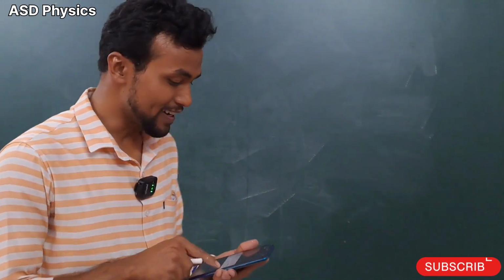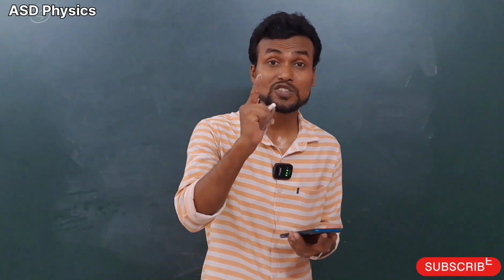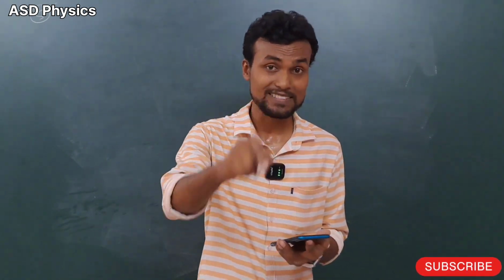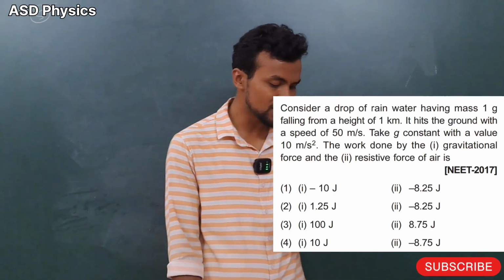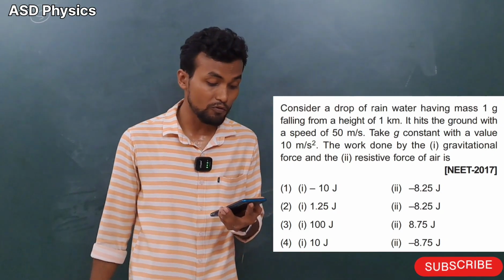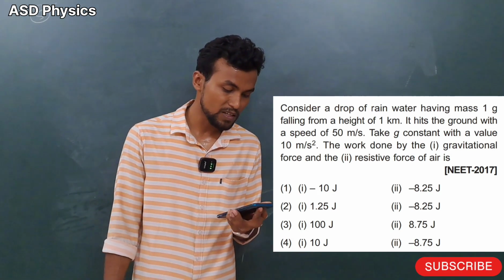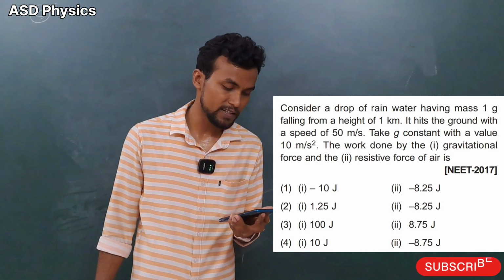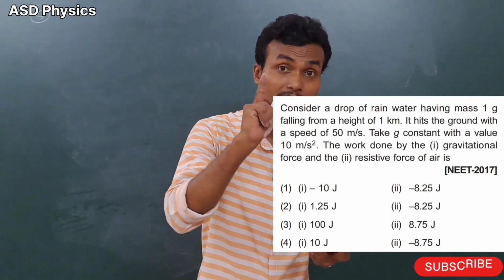Okay? Yes. So my dear students, after that we are going for the next question. We have solved four, my dear students, the fifth question we are going to see now. Okay, fifth question, that question came in NEET 2017 exam. Okay, if you know the basics, let's see here. So my dear students, here please consider a drop of rainwater having mass 1 gram falling from a height of 1 kilometer. It hits the ground with a speed of 50 meter per second. Take g, how much value? 10 meter per second square. In the question they are asking the work done by gravitational force and the work done by resistive force here.